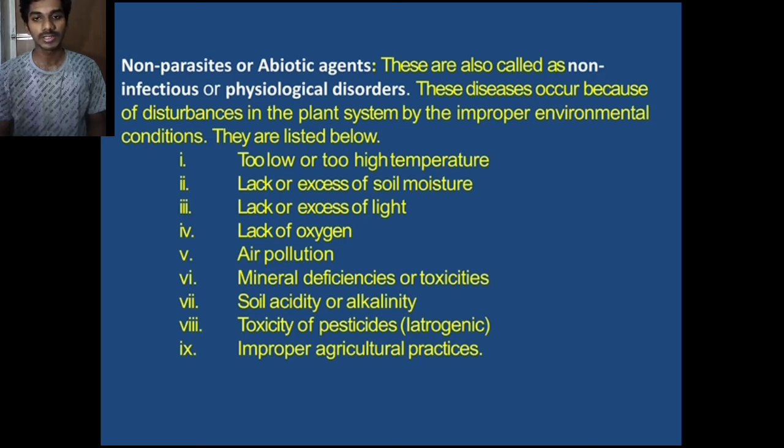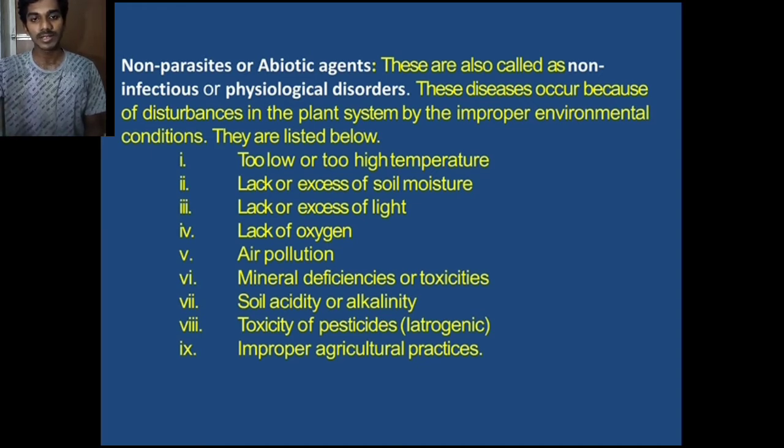Non-parasites are abiotic agents. These are also called non-infectious or physiological disorders. These diseases occur because of disturbances in the plant, with symptoms caused by improper environmental conditions. They are listed below: too low or too high temperature, lack or excess of soil moisture, lack or excess of light, lack of oxygen, air pollution, mineral deficiencies or toxicities, soil acidity or alkalinity, toxicity of pesticides, and improper agricultural practices. Classification of plant disease.